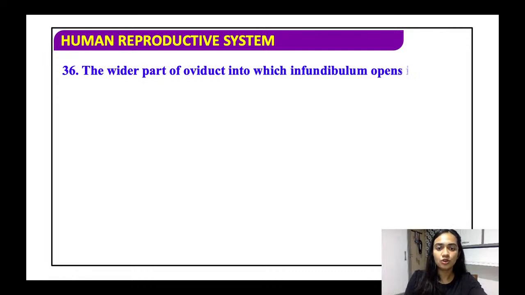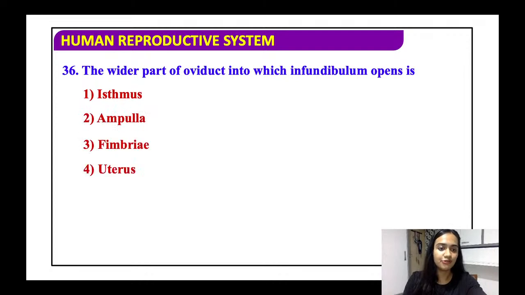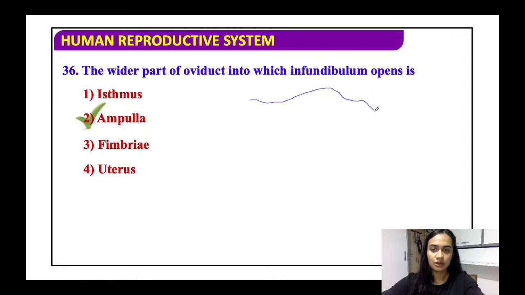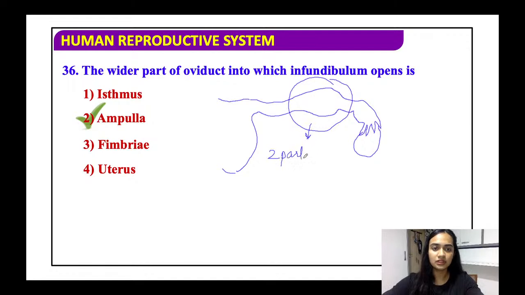The wider part of the oviduct into which the infundibulum opens is the isthmus, ampulla, fimbriae. See, first, as I said, this is how the fallopian tube will look. It will have finger-like projections like this here. Then there will be a wide part and then a narrow part. And this will be connected to the uterus. Alright? And here is the ovary. So they are asking, this wide part, the second part of the oviduct, what is it called? This is the ampulla, where fertilization happens.